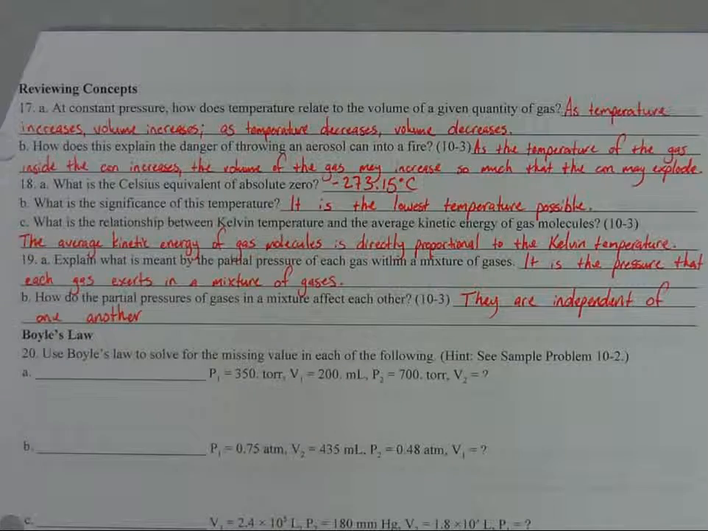C. What is the relationship between Kelvin temperature and the average kinetic energy of gas molecules? Well, the average kinetic energy of gas molecules is directly proportional to Kelvin temperature. And let's remind ourselves what directly proportional means. It means as one changes, the other is going to change in the same way. And so, if kinetic energy goes up, the Kelvin temperature is going to go up.